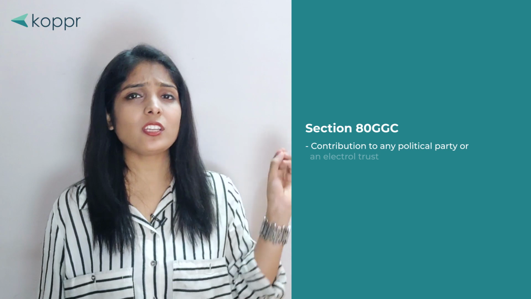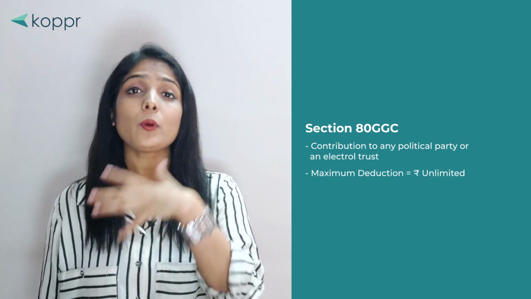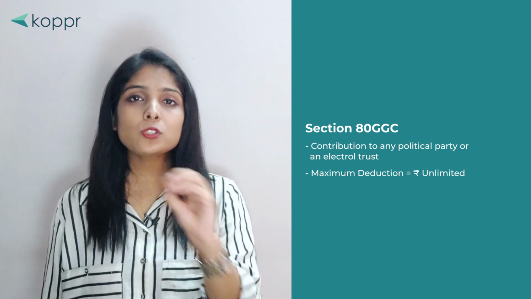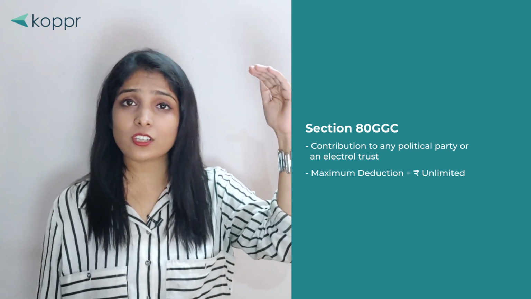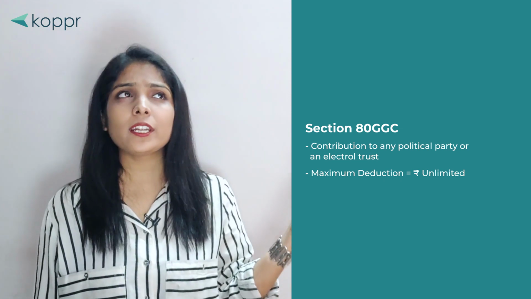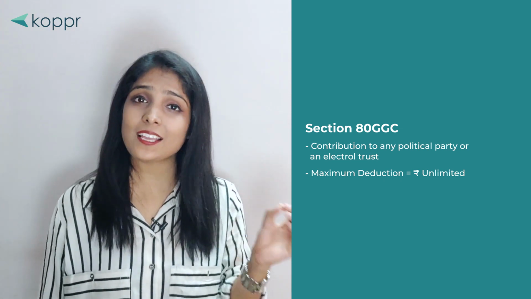Lastly, we have section 80GGC. Under this, if you make a contribution to any political party or an electoral trust, then you can also claim the deduction, and the maximum deduction that you can avail under this section is unlimited, as in there is no limit. Even if you donate rupees 10 lakh, then also you can claim 10 lakh rupees as a deduction.